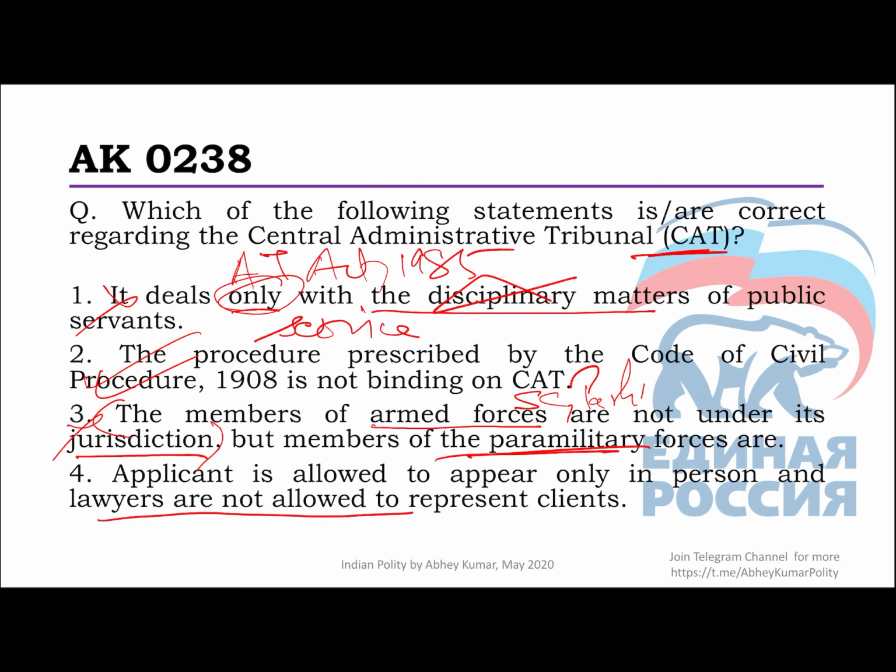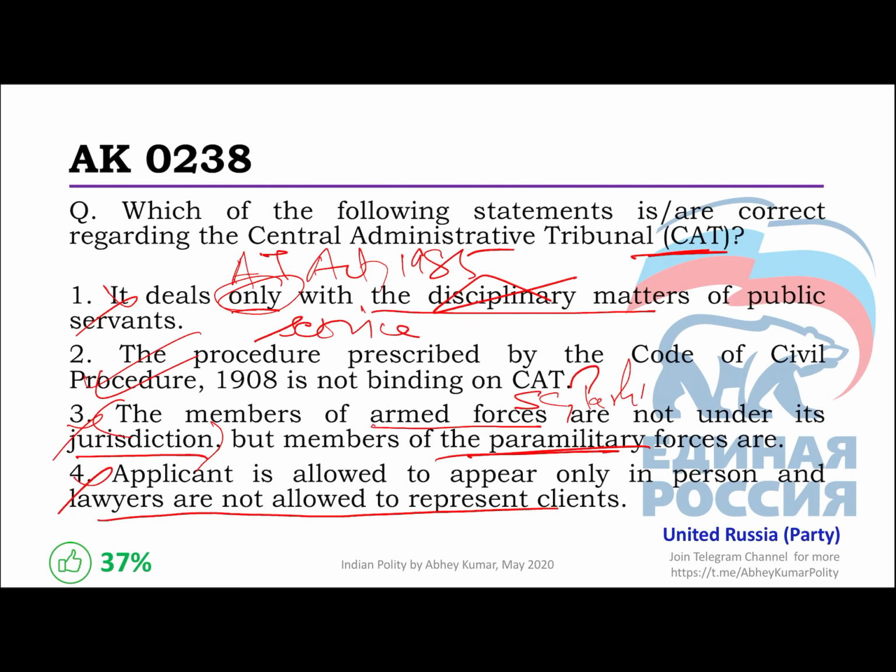Applicant is allowed to appear only in person, and lawyers are not allowed to represent the clients. There is no reason to do that at all. Definitely they can bring lawyers, or even somebody else can represent them. So this is also a wrong option. Please make sure you revise other basic details about the CAT also from your books.